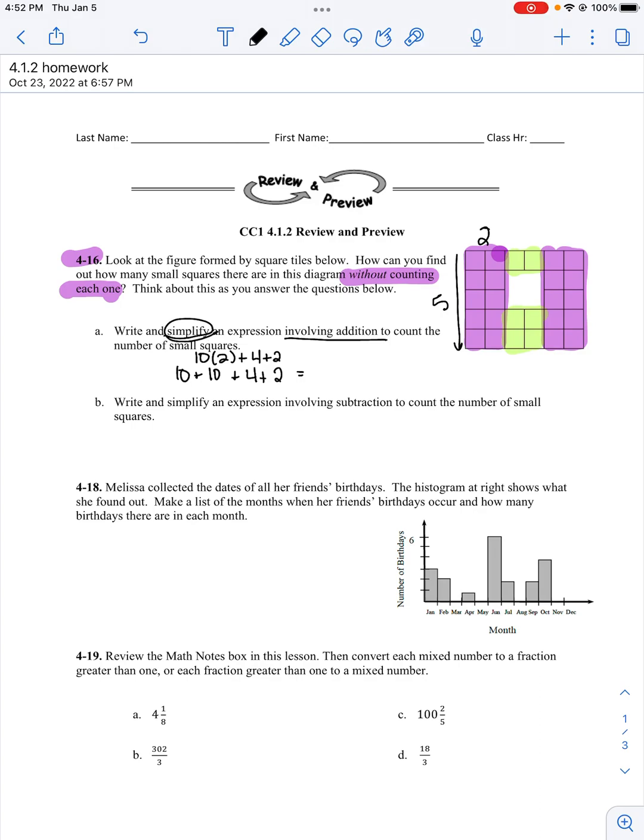Then I need to simplify. So 10 plus 10 is 20, plus 4 plus 2 is 26. There are 26 tiles.